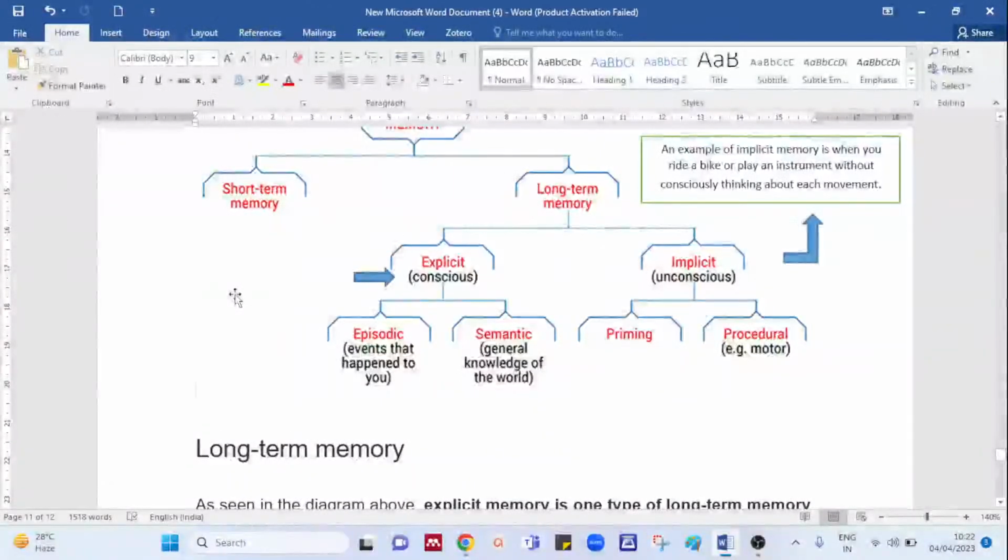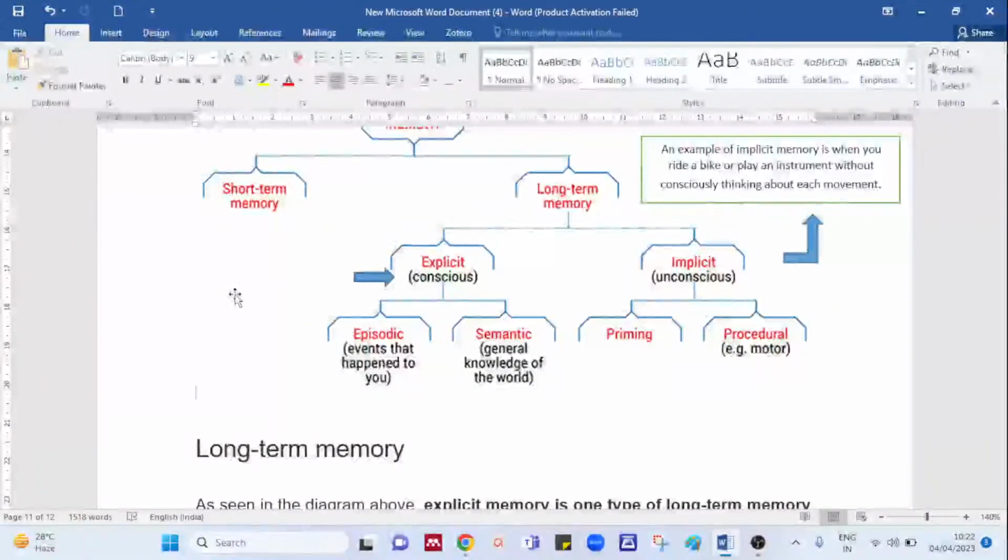As I said, explicit memory is conscious, deliberate, and helps to recall knowledge, and it is a requirement. Implicit I have already mentioned, but let me take you to a specific example of explicit memory.